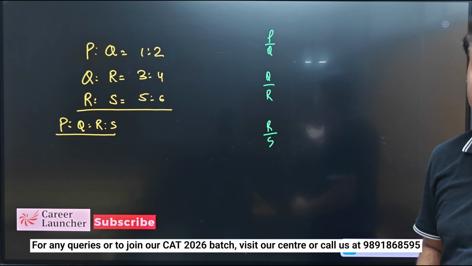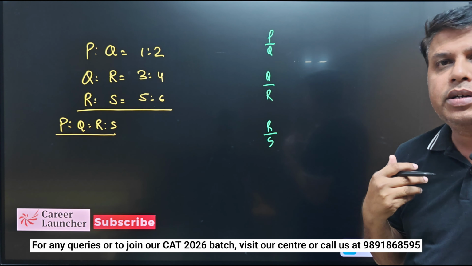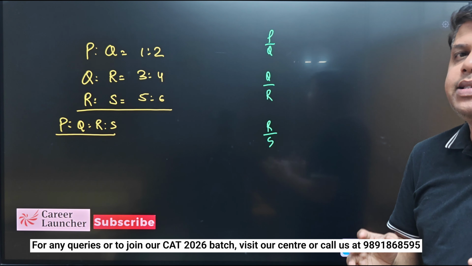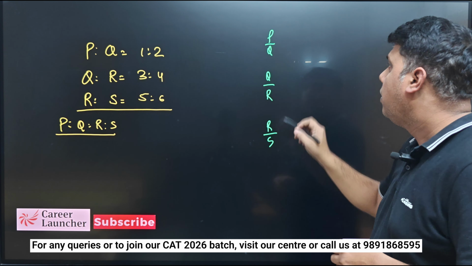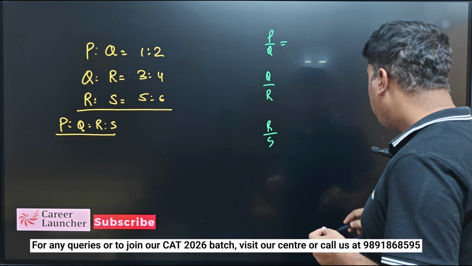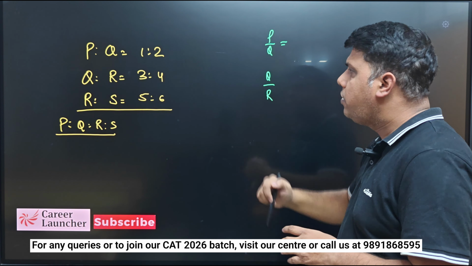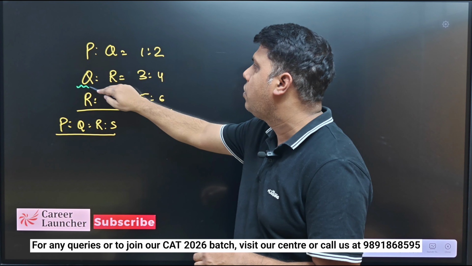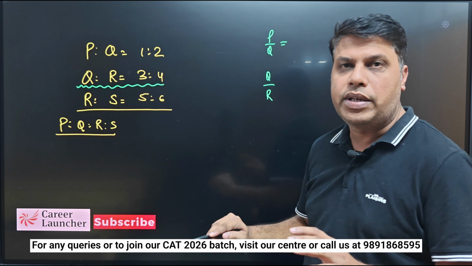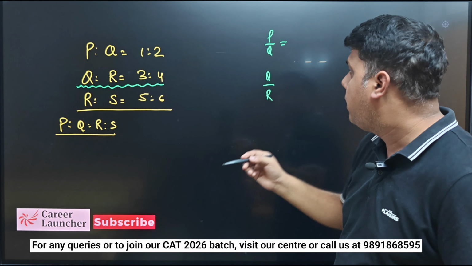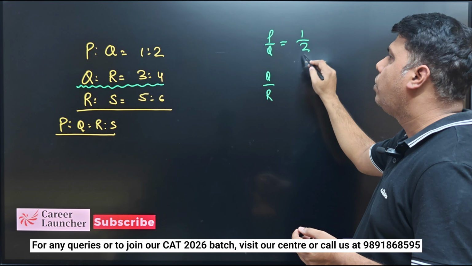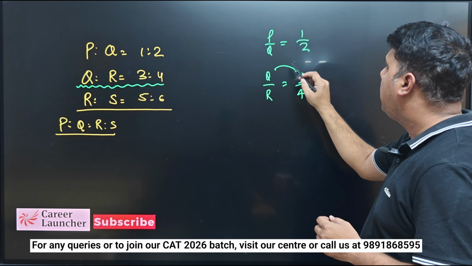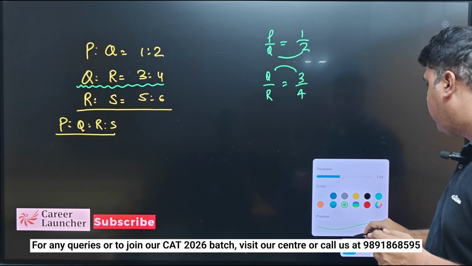You can do it mentally also, but for teaching purposes I am just writing it separately so that you can understand what I am actually doing. So just forget this R and S and do it until this step. I have just taught you that this is 1/2 and now this is 3/4, right? So here Q is a multiple of 2, here Q is a multiple of 3.